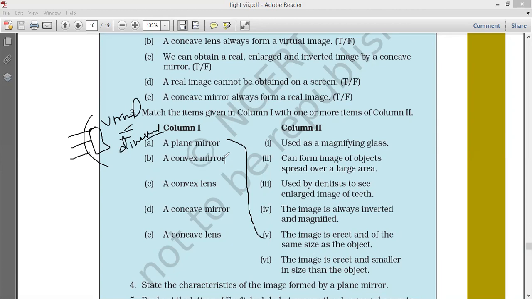This is the answer. Next, the convex lens. These are converging lenses. You will get an inverted image.